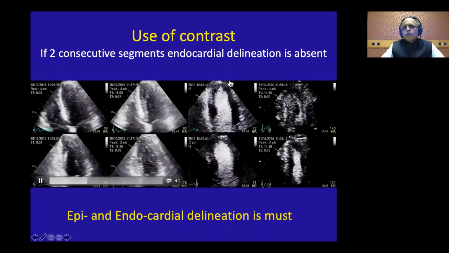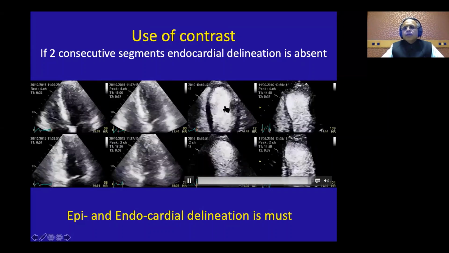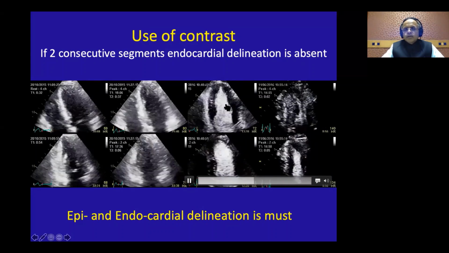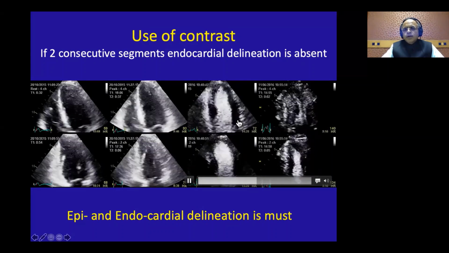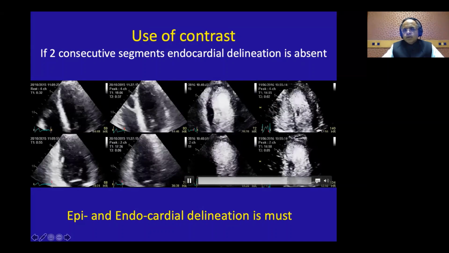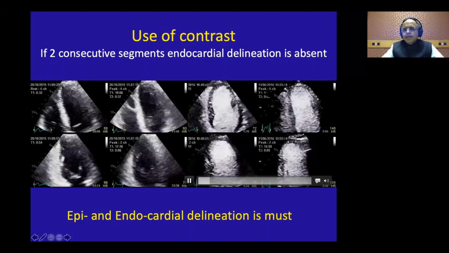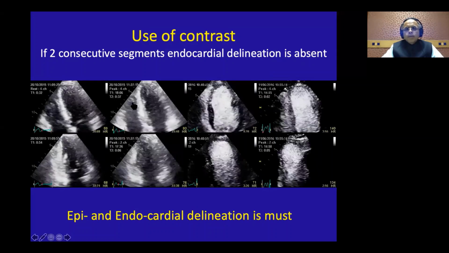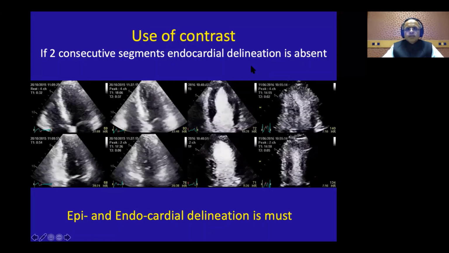Remember, for cardiac MRI it is very easy because the cine MRI gives blood contrast without giving any contrast agent. The blood just gives the contrast, so they get beautiful delineation of the endocardium, and the epicardium is also seen very well because of the MR spatial resolution. So appreciating systolic thickening is very easy in any window in MRI. If you want to compete with MRI, start using contrast and start creating this kind of images.